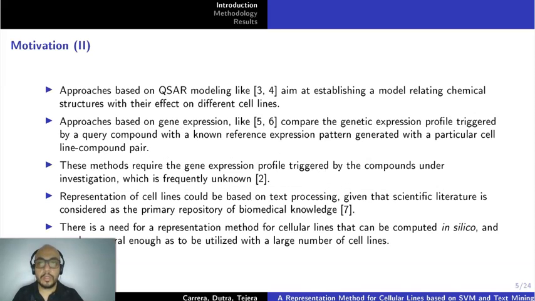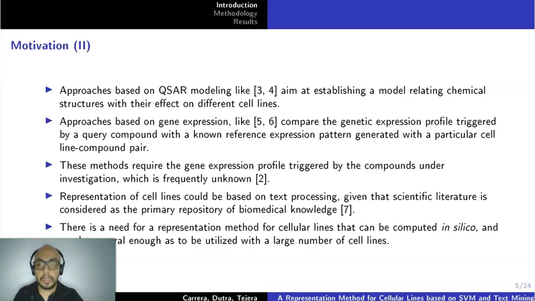Approaches based on QSAR modeling aim at establishing a model relating chemical structures with their effects on different cell lines. This means that for every cell line, we have to have a sensitivity profile relating chemical structure and chemical compounds. Approaches based on gene expression compare the genetic expression profile triggered by a query compound with a known reference expression pattern generated with a particular cell line compound pair. These methods require the gene expression profile triggered by the compounds under investigation, which is frequently unknown.